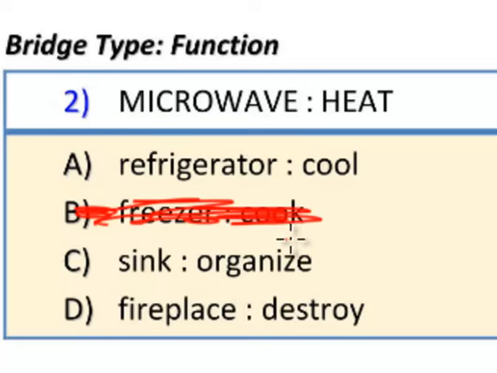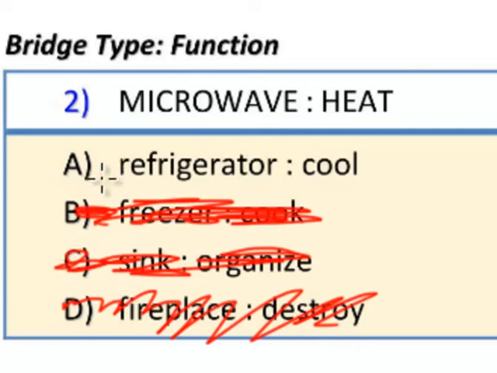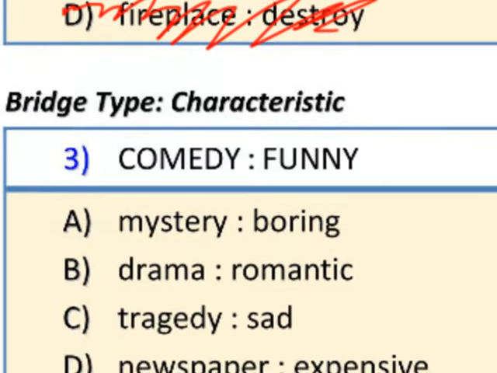Is the function of a sink to organize? Nope. And is the function of a fireplace to destroy? No, I wouldn't say so. I think the most accurate example in this case is the function of a refrigerator is to cool. And finally, we'll look at the third bridge type, which is characteristic.